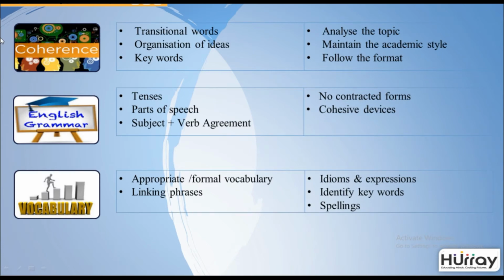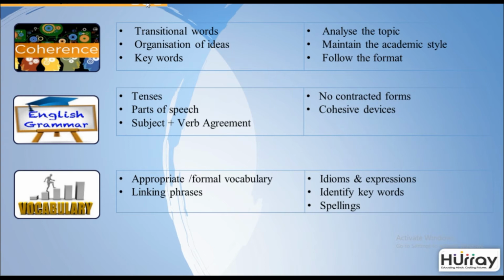Now here are some strategies that you could use, or some tips to enhance your writing skills. When writing, make sure you use transitional words. Logically organize your ideas, pick out the keywords from the image given. Analyze the topic, maintain the academic style of writing and follow the format. For grammar, mind your tenses, use the correct tense.